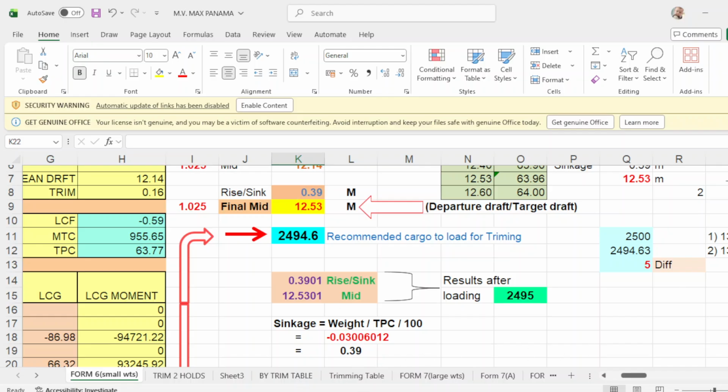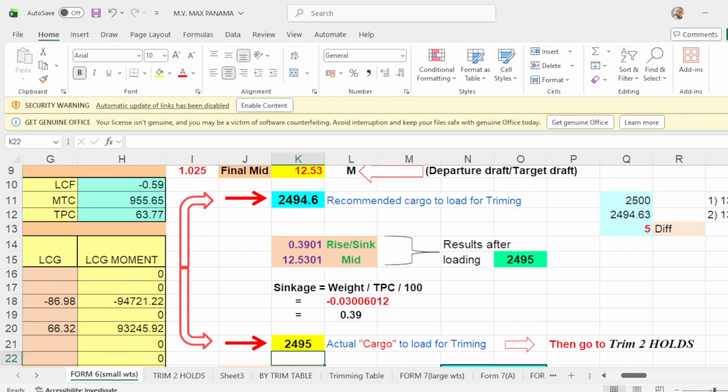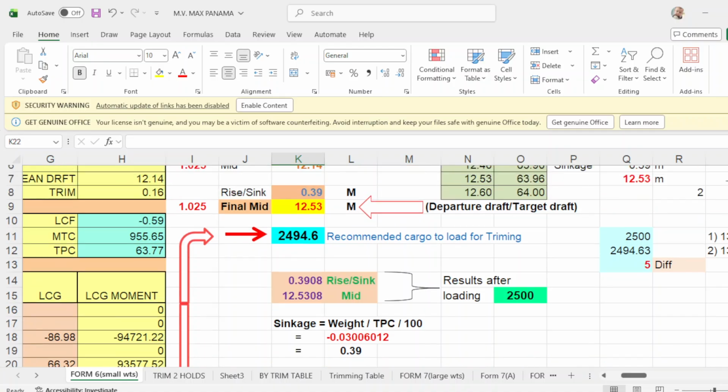Okay. Now, what if we put 2,500? Okay. So you must put all the options. So you put 2,500. So what happens if you put 2,500? That will be 12.08. So a little more. Okay, a little more here. And your sinkage is a little more of 0.8.